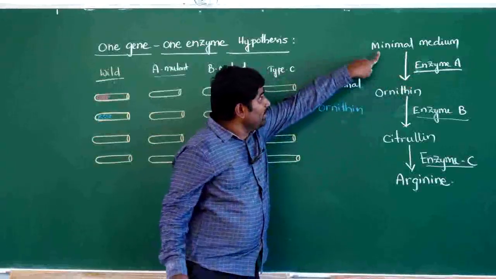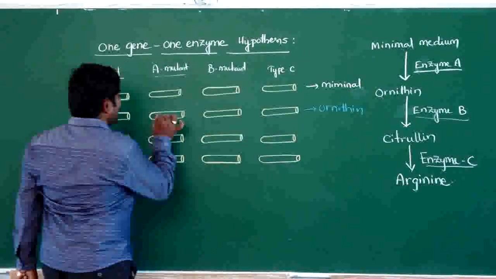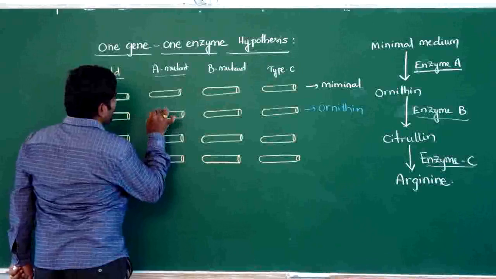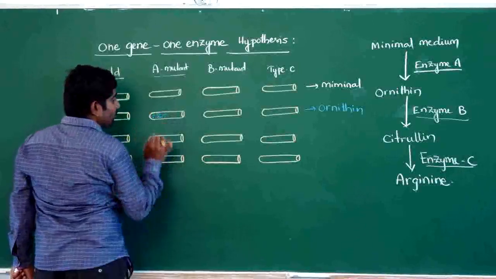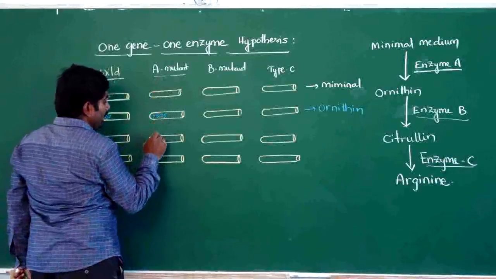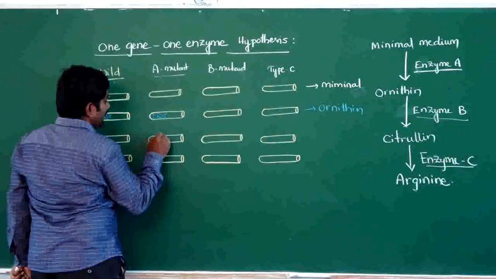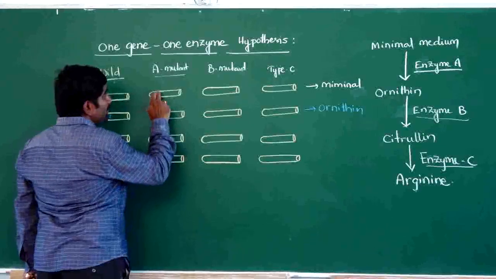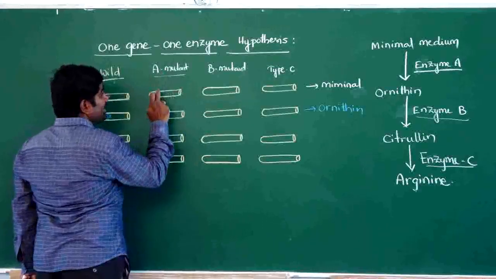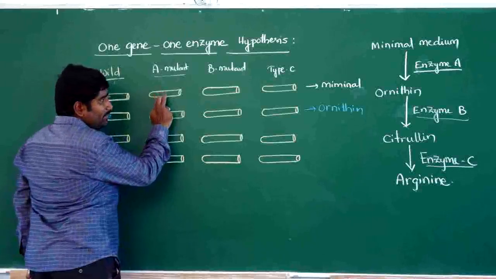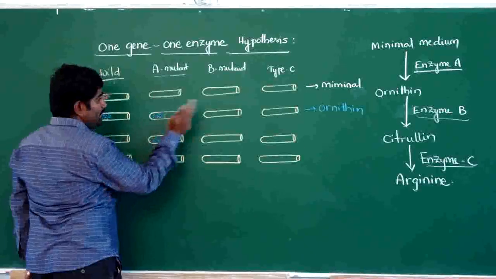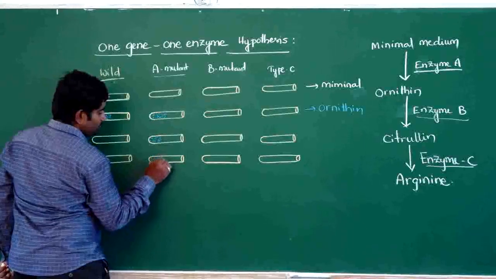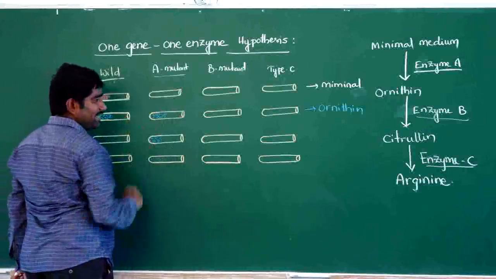But now ornithine is supplied, what will happen? The type A mutant cannot synthesize ornithine. But when you give ornithine to that minimal medium, the A mutant can grow in all the places, because the A mutant only lacks this one gene. They cannot grow in minimal medium because they cannot synthesize ornithine. But you have added ornithine, so they can grow in this medium.